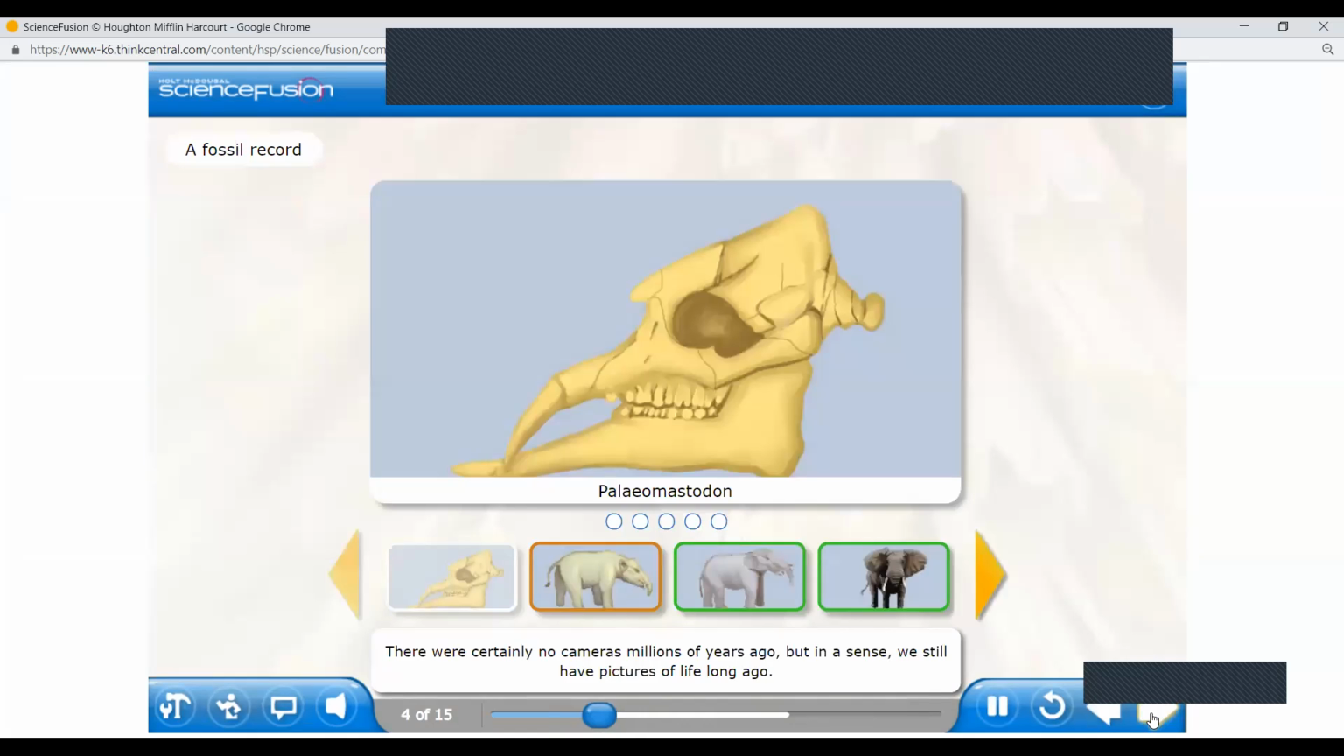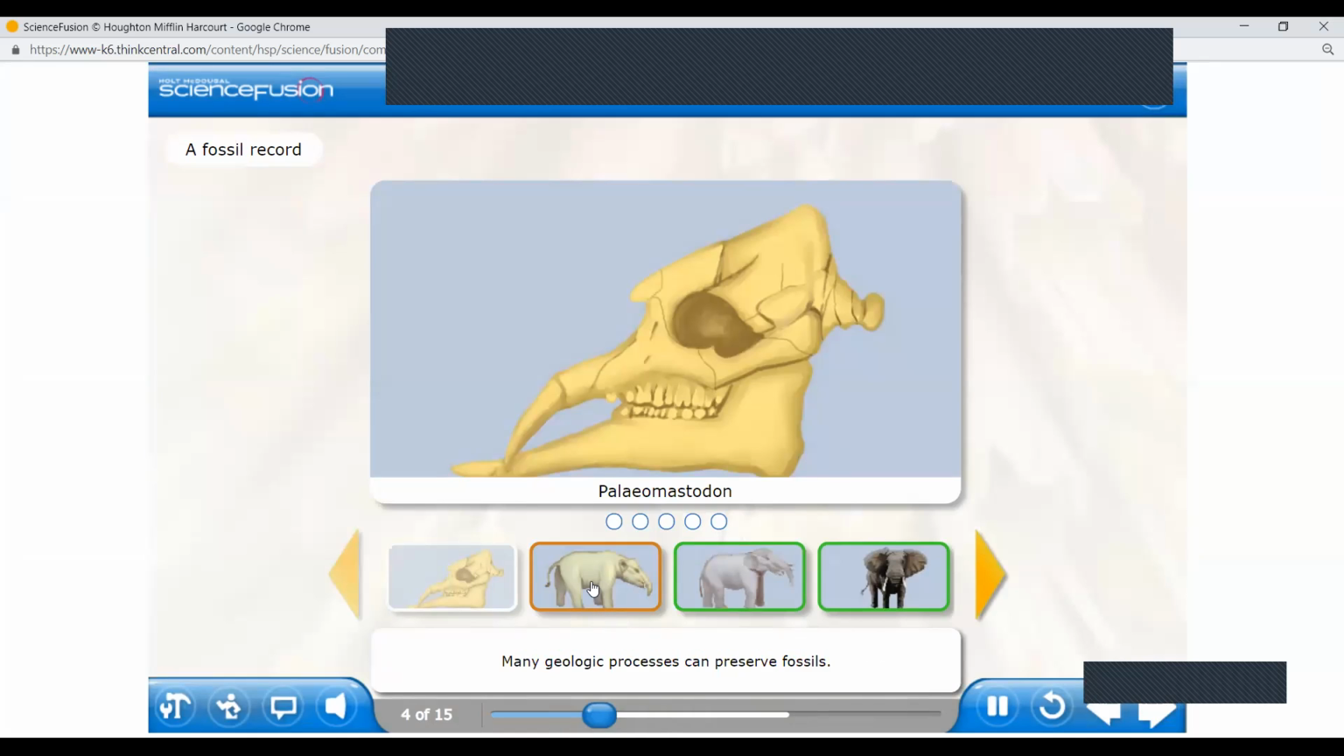There were certainly no cameras millions of years ago, but in a sense, we still have pictures of life long ago. These pictures are the fossils that we find. A fossil is the trace or remains of an organism that lived long ago, most commonly preserved in sedimentary rock.